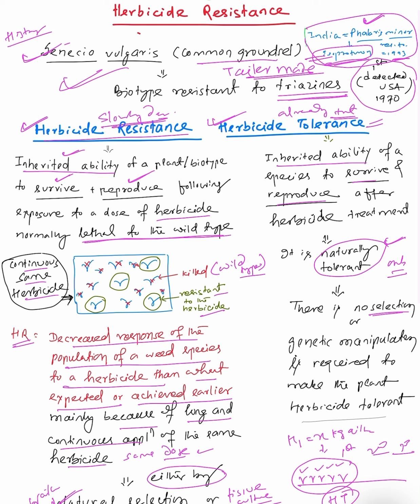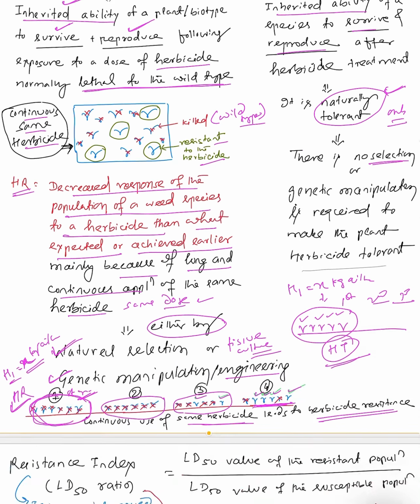So, from an exam point of view, herbicide tolerance is an inherited ability and it is already present inside the weed gene. But herbicide resistance is different: the weed was earlier susceptible, but due to continuous use of the herbicides for a long period of time, it develops resistance. The examples are Senecio vulgaris in the world, and Phalaris minor in India.